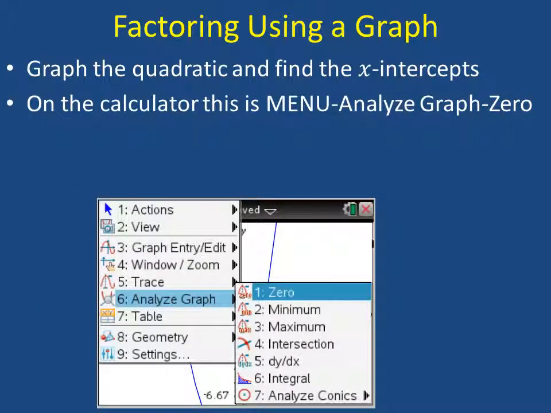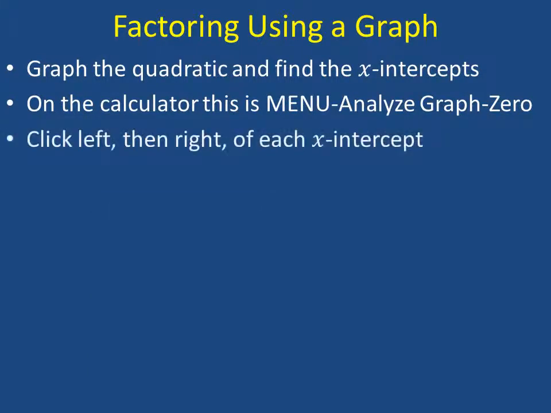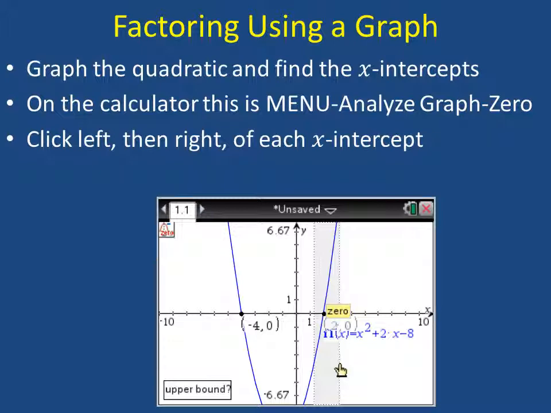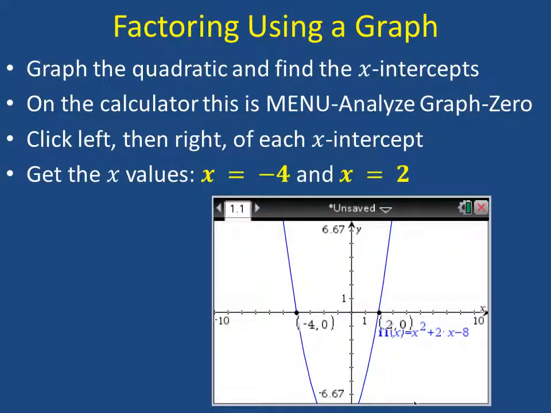If you want to be a little bit more precise about it, on the calculator you want to go to Menu, Analyze Graph, and 0. This will find the x-intercepts, or the zeros, automatically for you. Click to the left and then to the right of each x-intercept. And then finally you're going to get the values, negative 4 and 2, that the calculator provides for you.